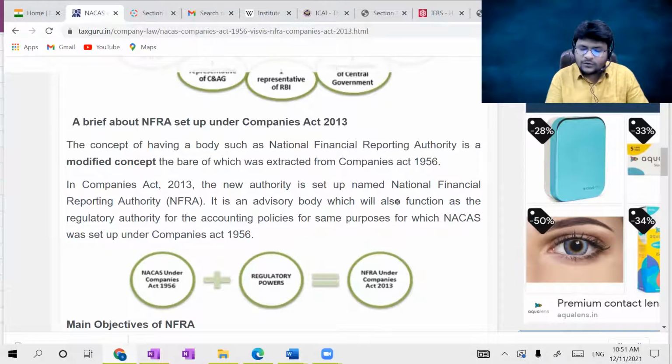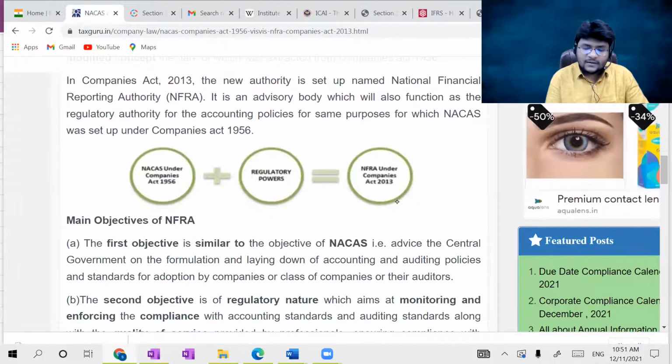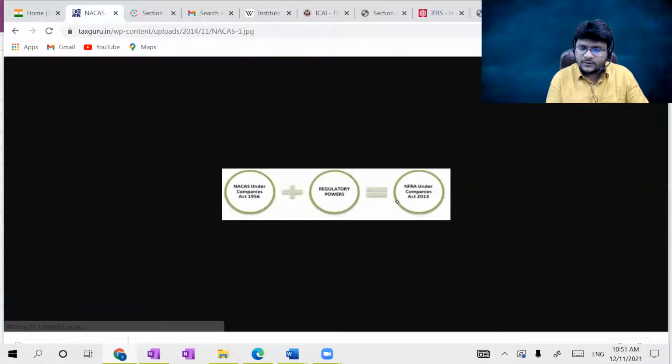In Companies Act 2013, the new authority is set up, named National Financial Reporting Authority. It is an advisory body which will also function as the regulatory authority. It has two functions. One is as an advisory body like NACAS, plus it has certain regulatory powers for the accounting policies, for the same purposes for which NACAS was set up under the Companies Act 1956. That's why NACAS under Companies Act 1956 plus the regulatory powers is equal to NFRA under Companies Act 2013, guys.